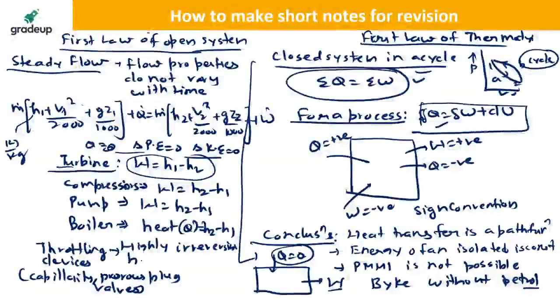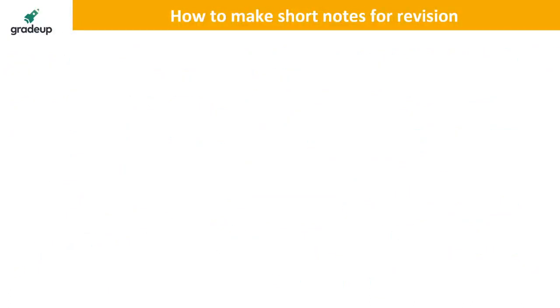Okay. Enthalpy is constant. Enthalpy at the inlet is equal to that at the exit. That is isenthalpic. It is also called isenthalpic. Okay, so these are some important points. Similarly, you can write everything for the rest. You can use the same approach for everything, whatever formulas I have told you in these 2 pages.